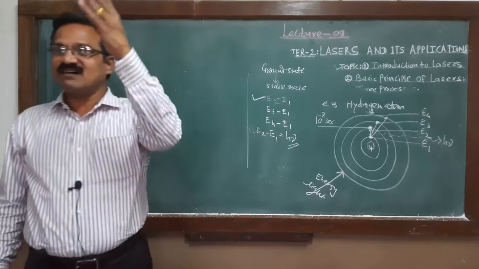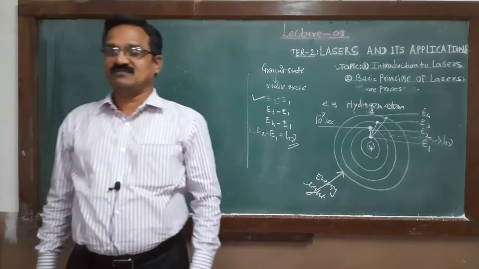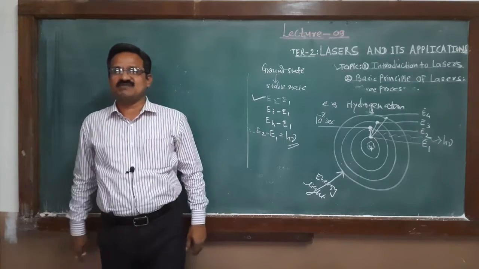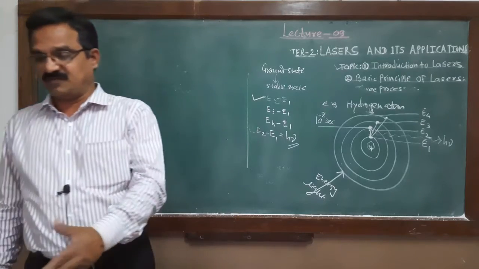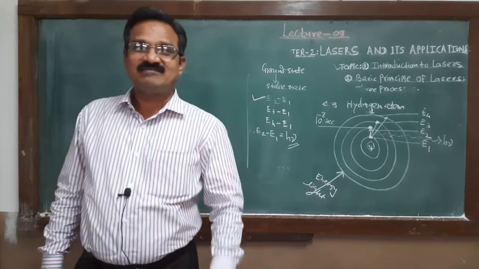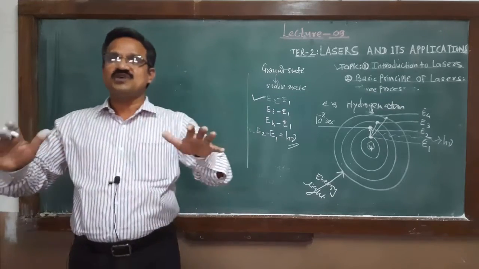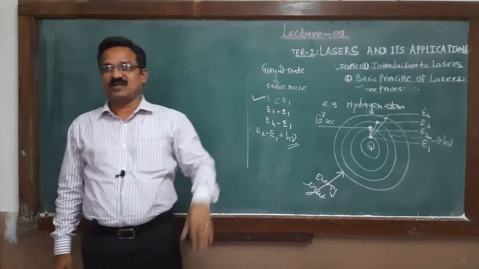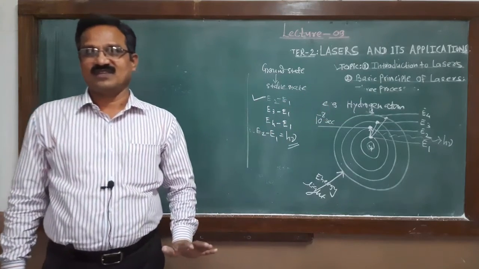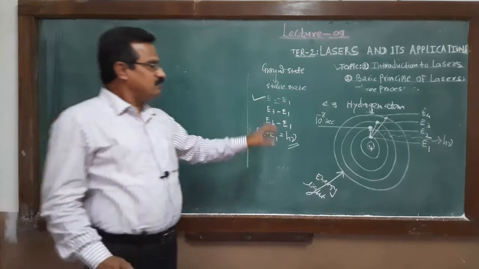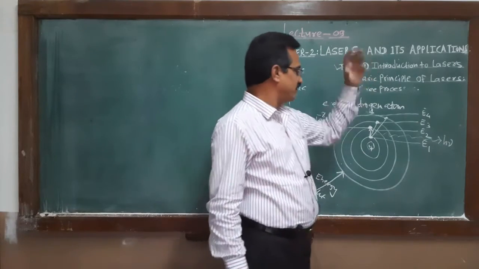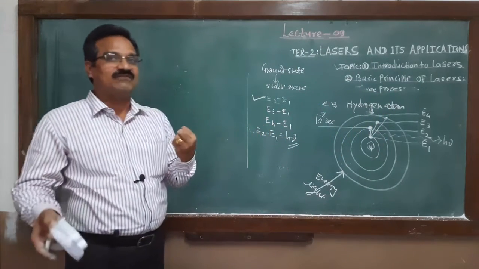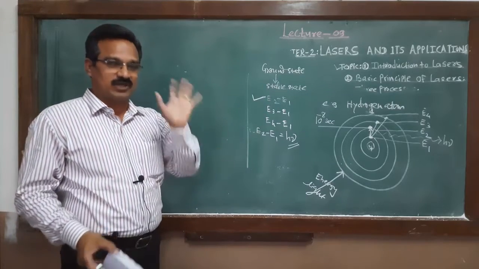Another example is the tube light. Again, light from the sun is also a spontaneous emission. And one more is the candle or fire. In all these situations, this is the transition of the electron from higher orbit to lower orbit. That's why, before studying the basic principle of laser, what happens in the absorption of light and in the emission of light is very important.